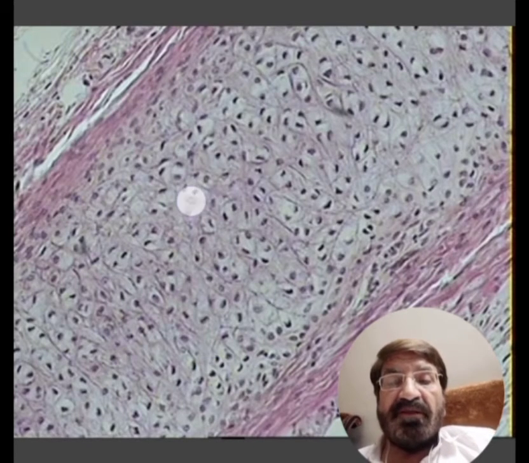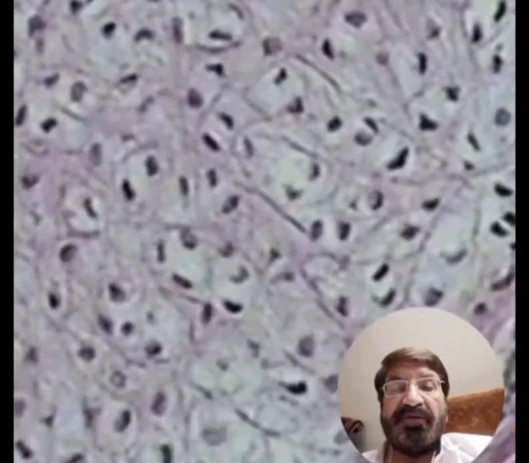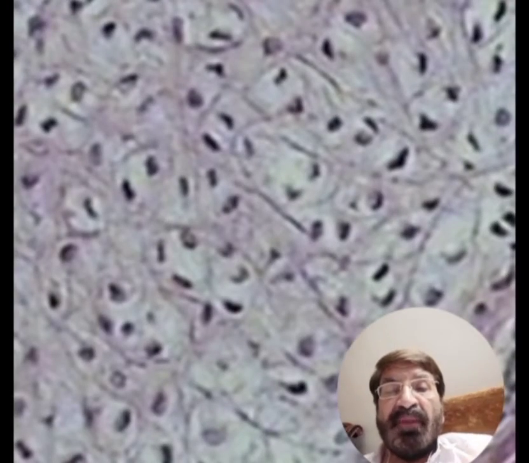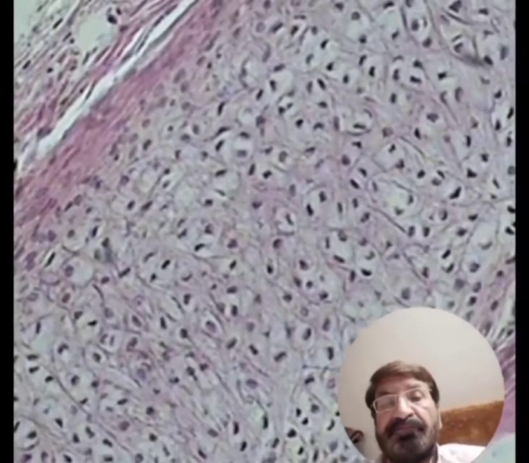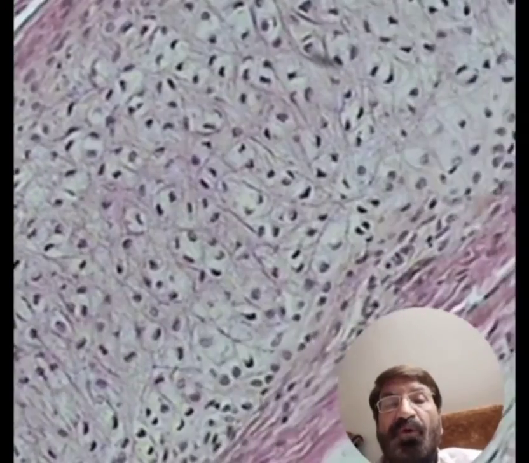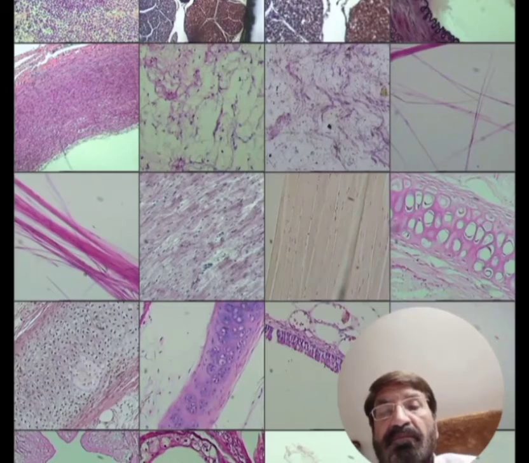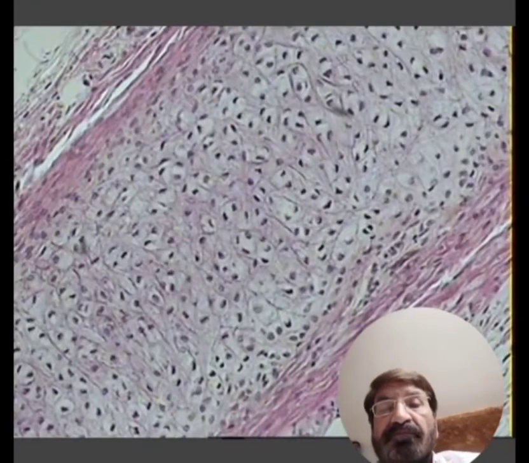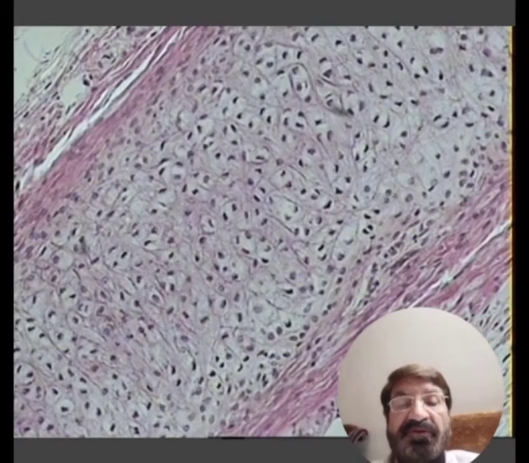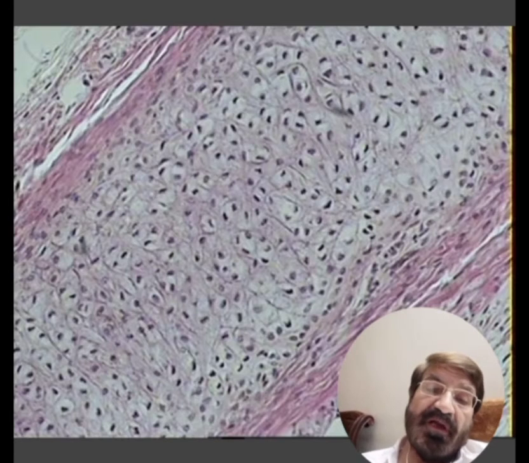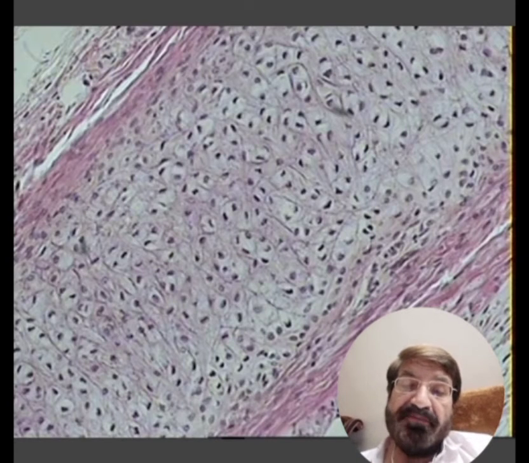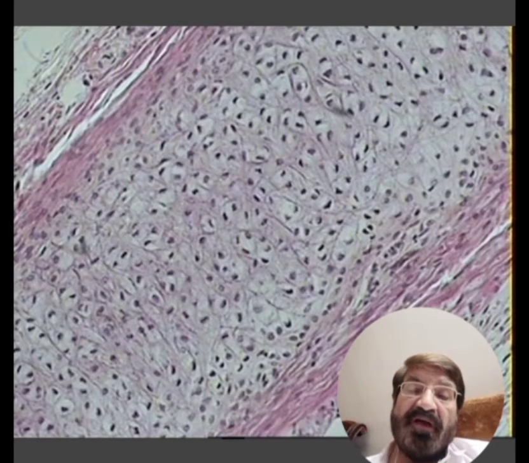In between these fibers, you can see the chondrocytes which are present in the lacunae. You can see the lacunae on both sides. This is a membrane which covers the cartilage on both sides, and this is called the perichondrium. So this is elastic cartilage.